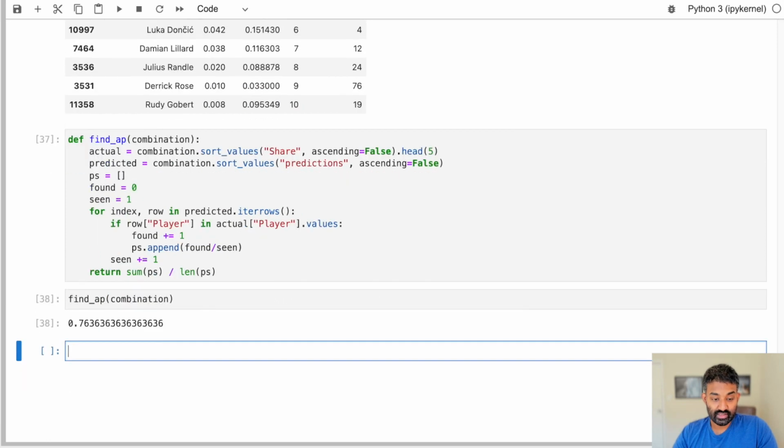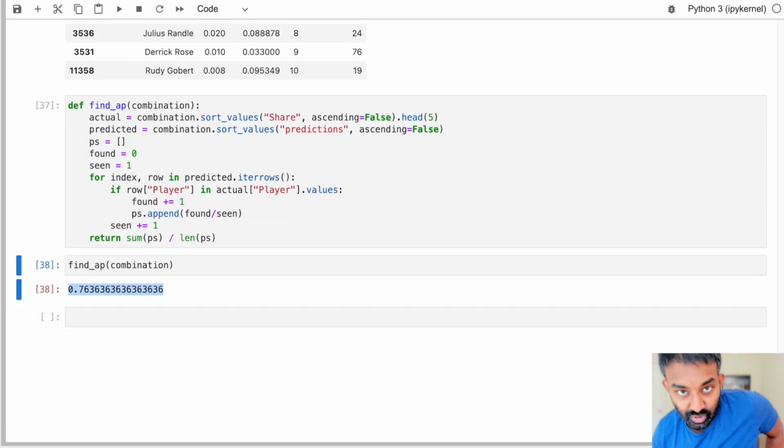This is a good error metric because it actually helps us predict the top 5, which is what we care about. You could have gone other directions with this error metric and they could have been perfectly fine error metrics, but just make sure you can justify your error metric with the real world.